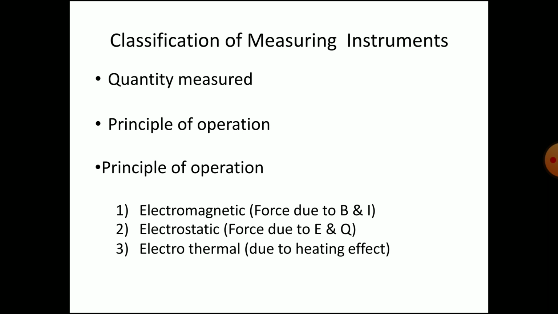And electrothermal is due to the heating effect of the current flowing through the circuit or through the meter coil. So these three are classified depending on the principle of the operation, that is electromagnetic, electrostatic, and electrothermal.